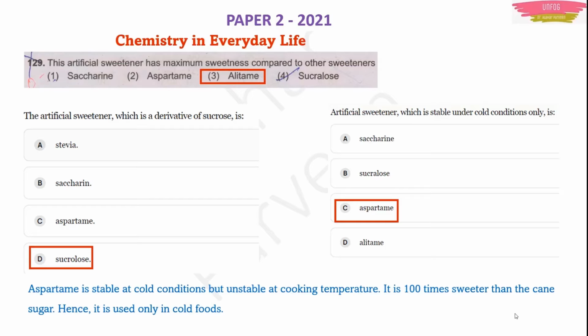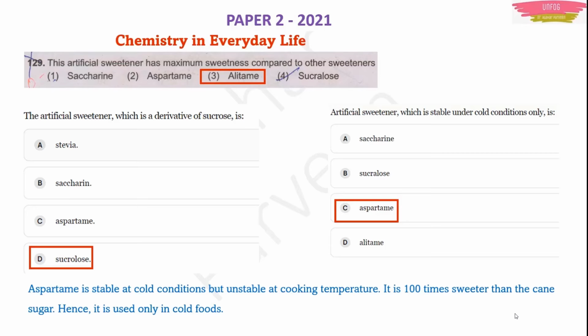Now aspartame is 100 times sweeter than cane sugar, but it is not the artificial sweetener which has maximum sweetness. The maximum sweetness is allitame. Okay. Here in question number 129, option 3, allitame is the right answer.